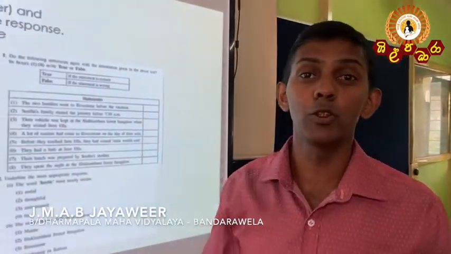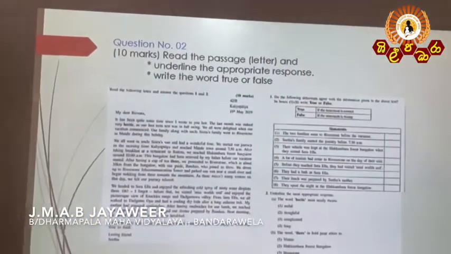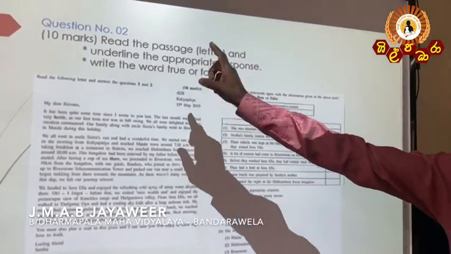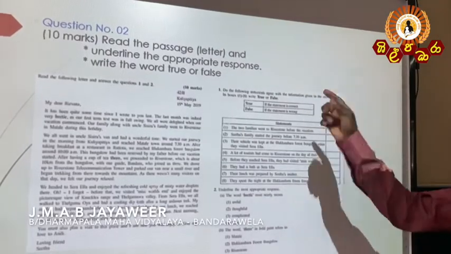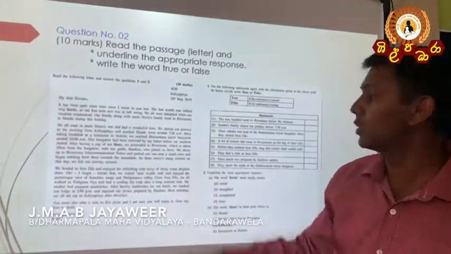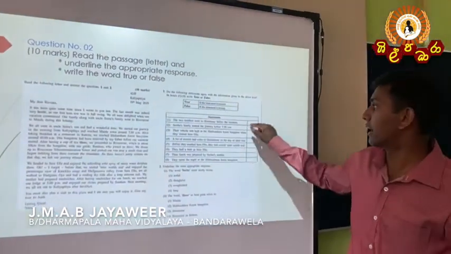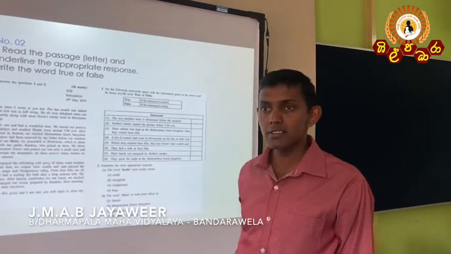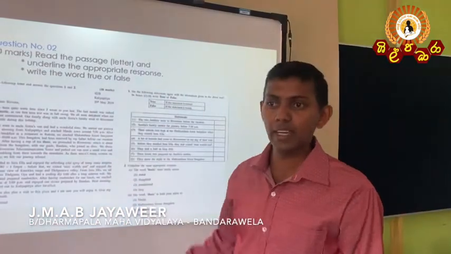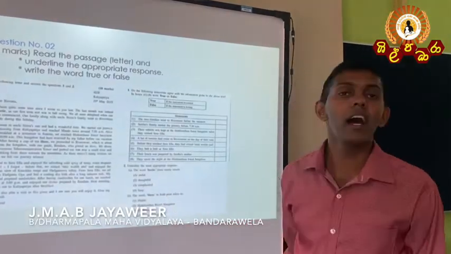Next, very familiar to you, is question number 2 of the second paper. 10 marks have been given to you. Read the passage, especially the letter, underline the appropriate response and write the words true or false. As I mentioned earlier, the letters have been given to you and questions are there. First you write true or false in the given box, and then you underline the correct words. This is a very easy question, so go through the letter and try to find out the answers.